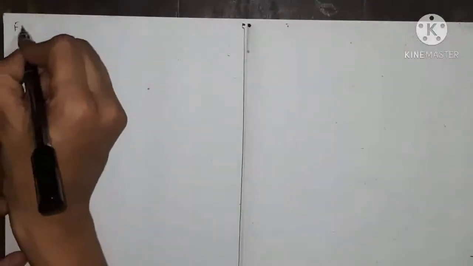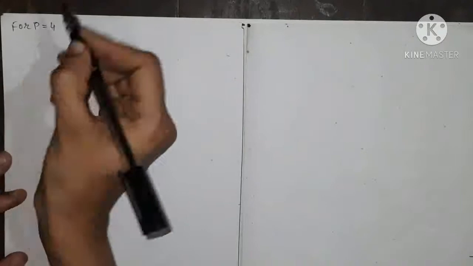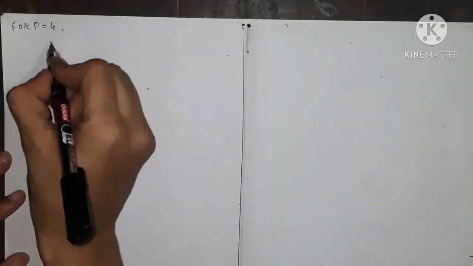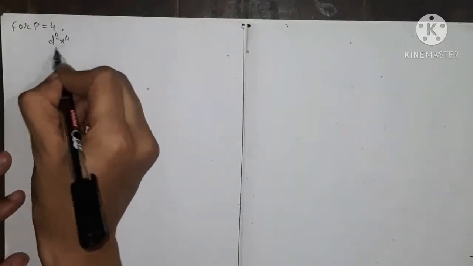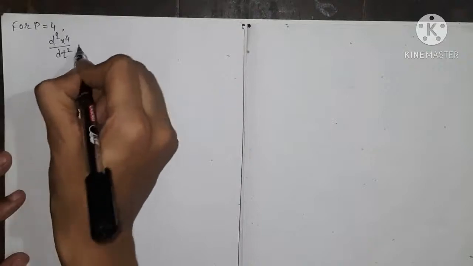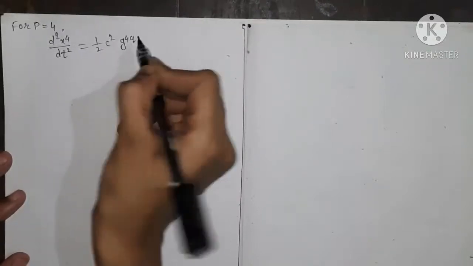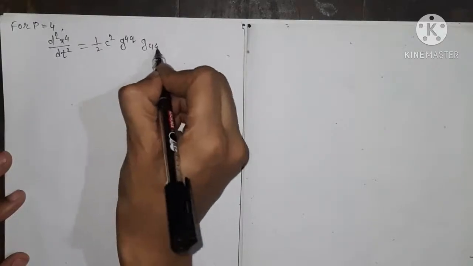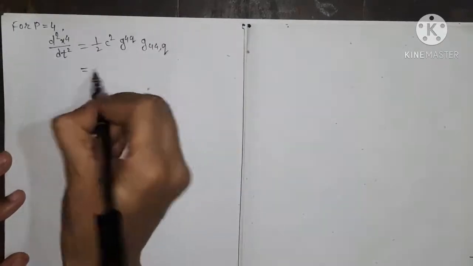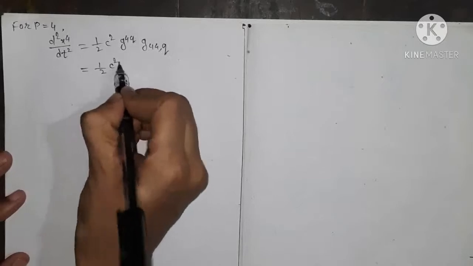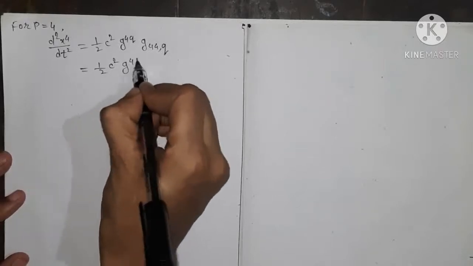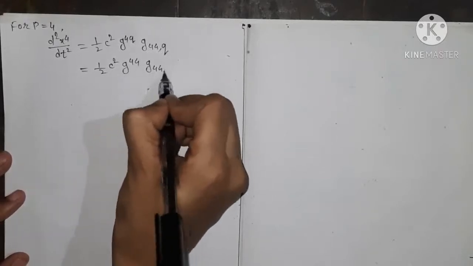So for p equals to 4, we have the equation of geodesic as d2x4 upon dt square is equals to 1 upon 2c square g4q into g44 comma q, which is equals to 1 upon 2c square g44 comma 4.